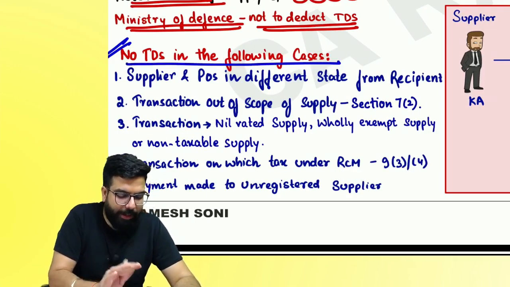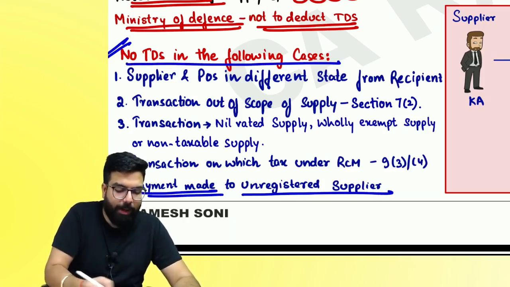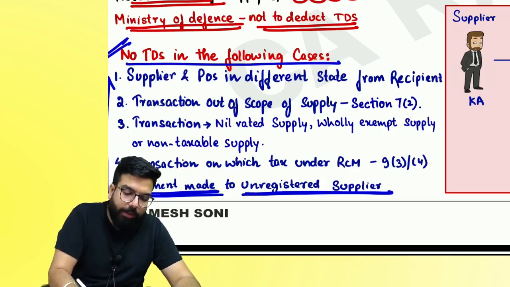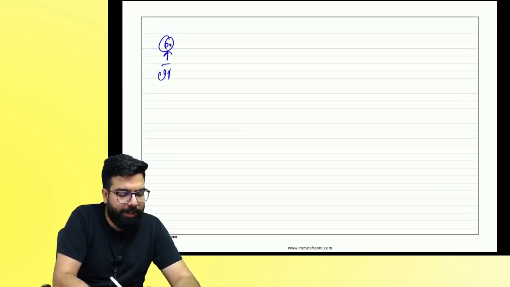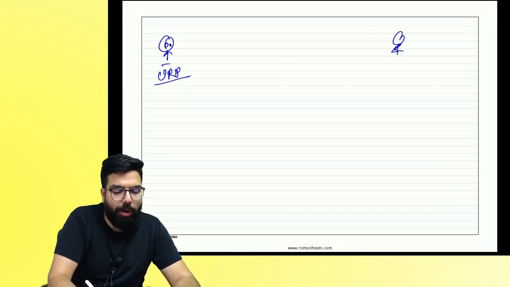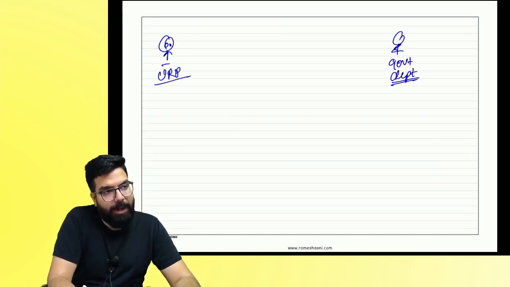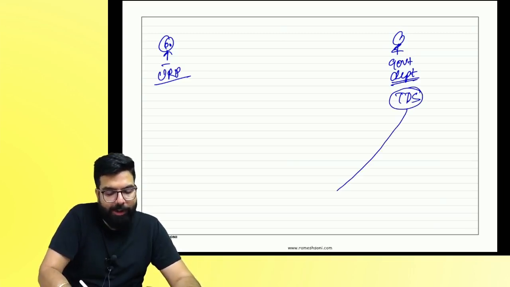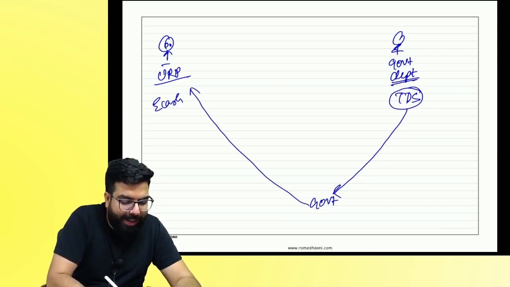No TDS in some cases. Number one, payment made to unregistered person. So I'm teaching from down. Payment made to whom? Okay, 1 minute. This is one unregistered person. He is supplying to a government department. If they deduct TDS, they will pay it to whom? Government will give it to you in your e-cash ledger.